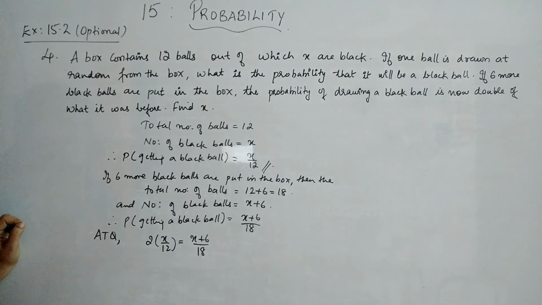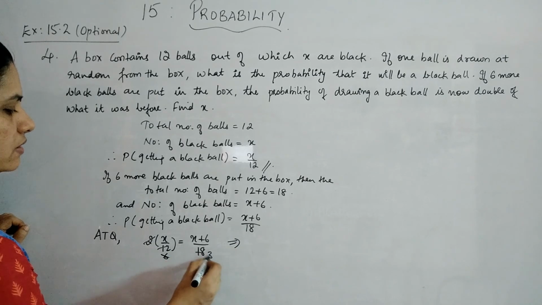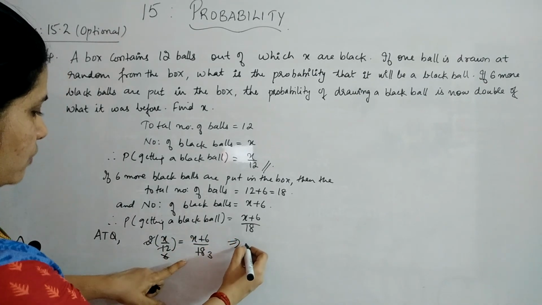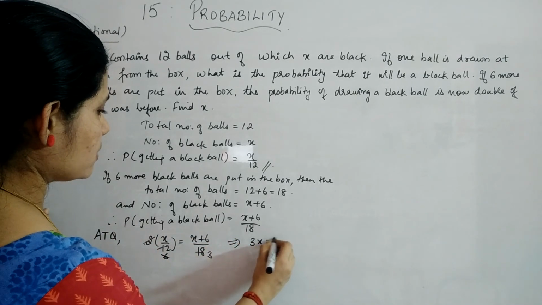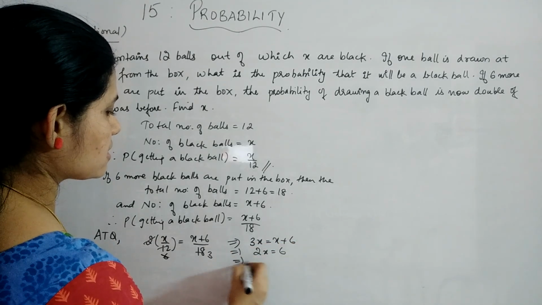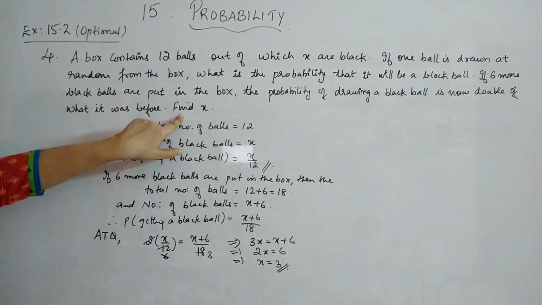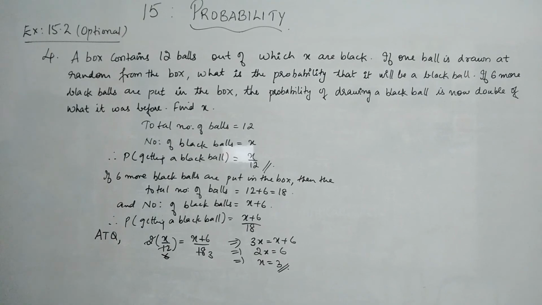This is given. So from here you can see this is 6, here you will get 3. That means what you are getting is 3x is equal to x plus 6, or 2x is equal to 6, that is x is equal to 3. So what is the question? Find x. Therefore x is equal to 3.